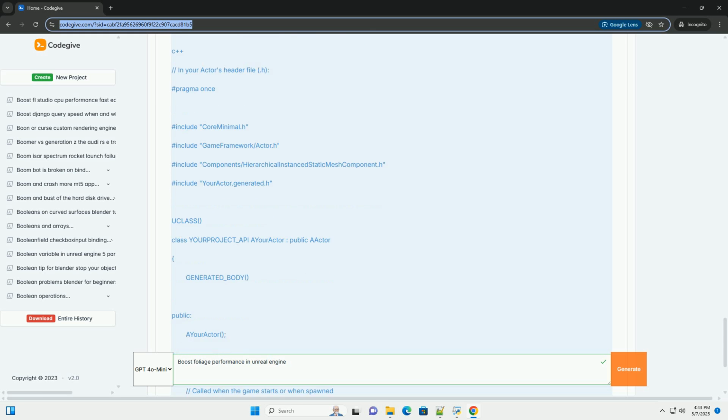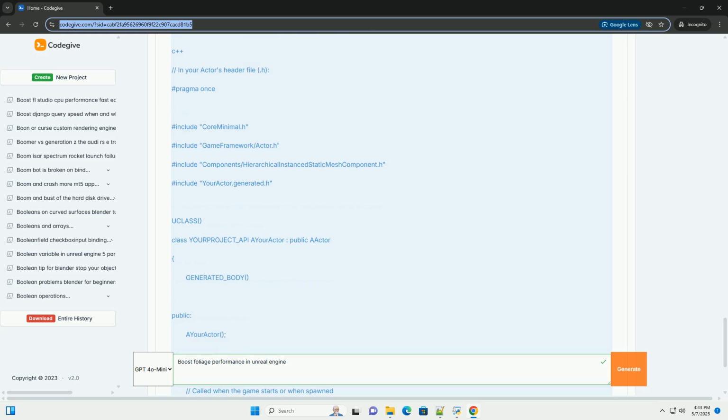4. Best practices. Start early. Optimize your foliage workflow from the beginning of your project. It's much easier to optimize as you go than to try to fix performance issues after your scene is already complex. Iterate and test: continuously iterate on your optimization techniques and test the performance on your target hardware.